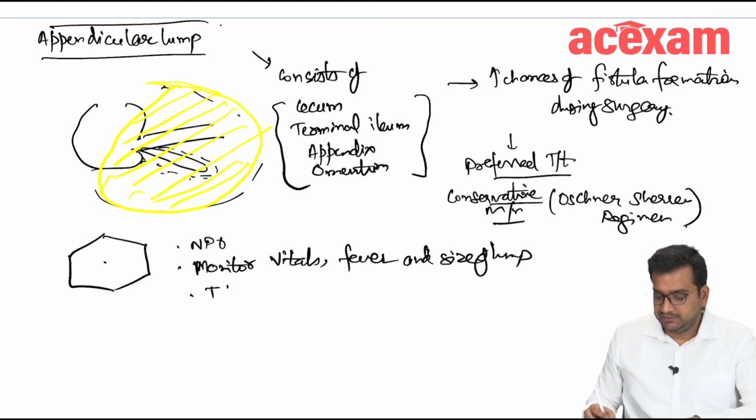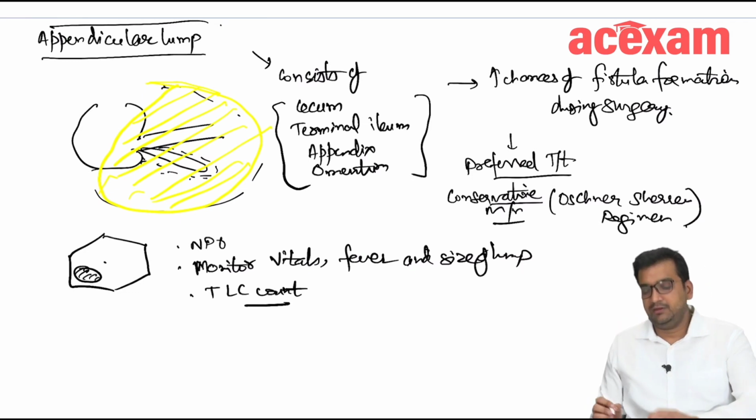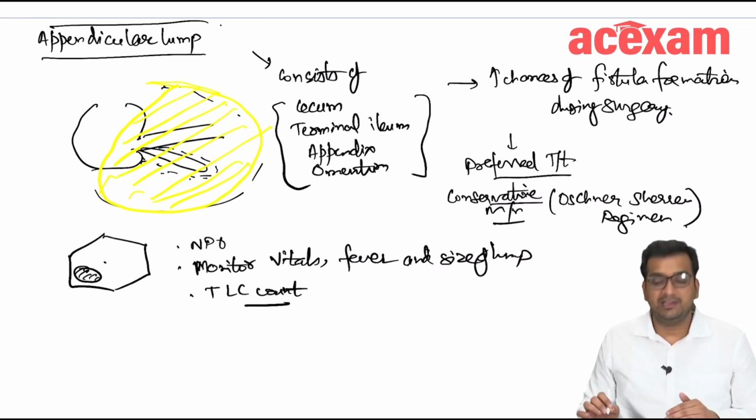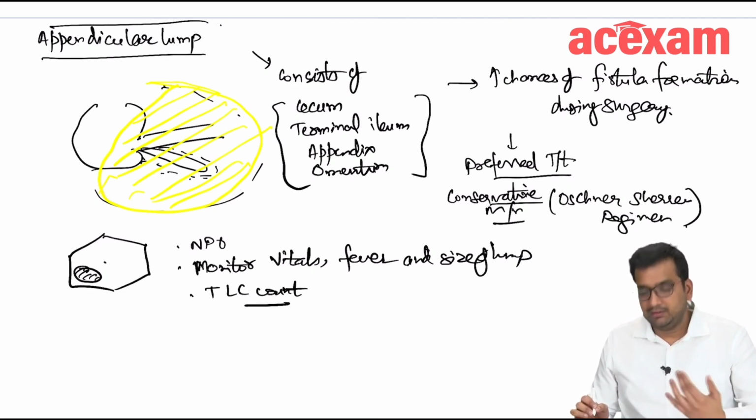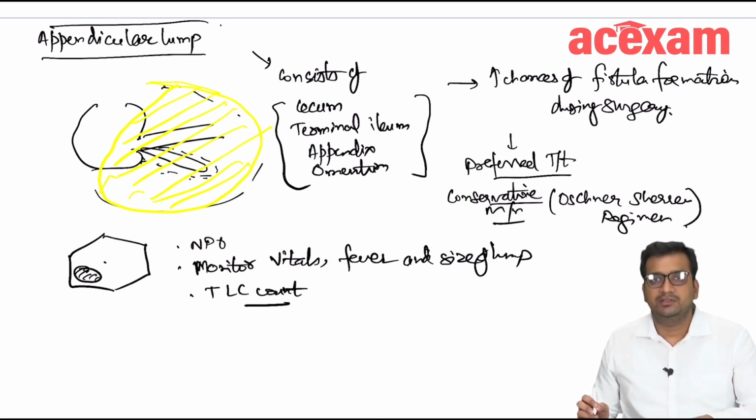We will see the TLC count, and we will mark the lump on the abdomen, and we will check on a daily basis whether the lump is increasing in size. If the lump is increasing in size, if there is fever, if there is raised or increasing TLC, if there is tachycardia or the patient is not maintaining vitals, we will go for surgery.